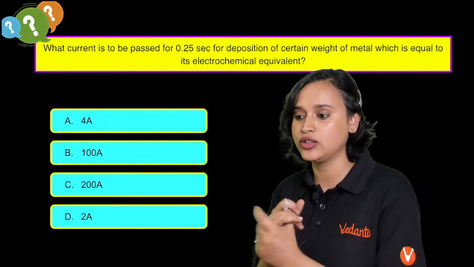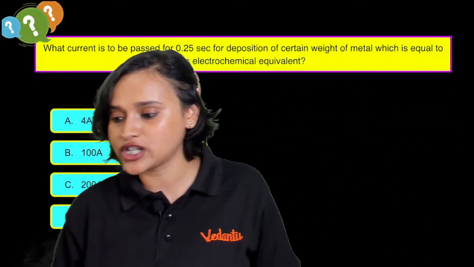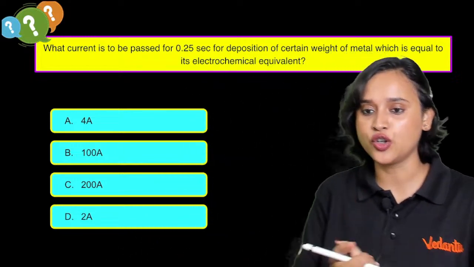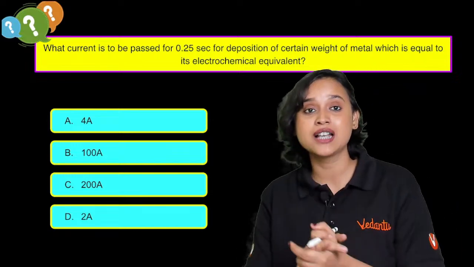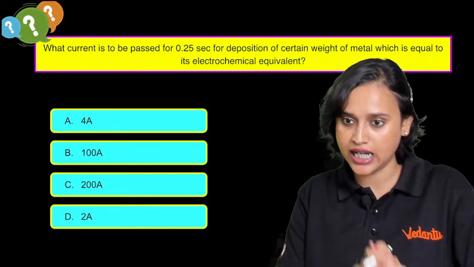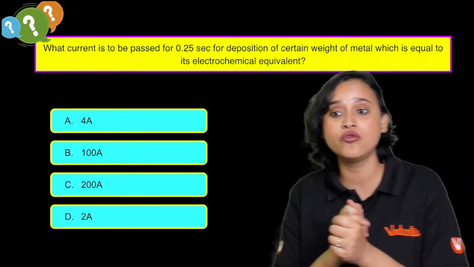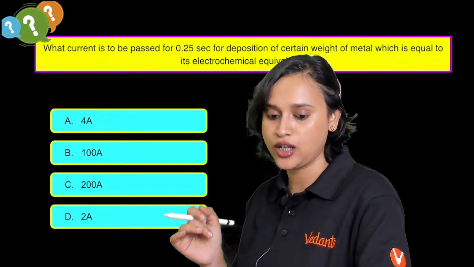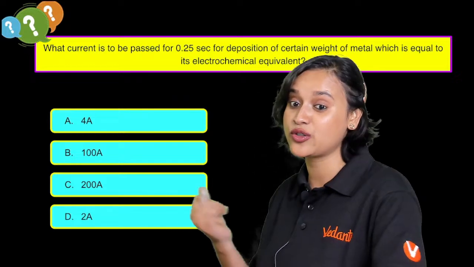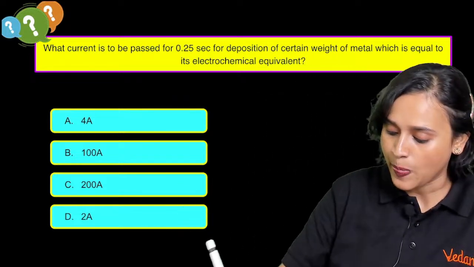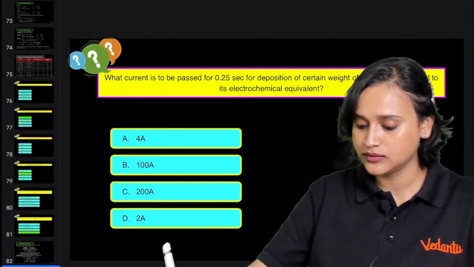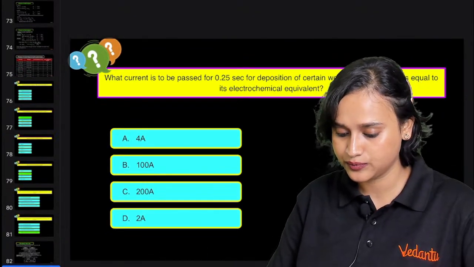Now let us calculate, everybody. Chalo, let us solve some more questions, because questions are the most important part of your JEE preparation. So what current is to be passed for 0.25 second for deposition of certain weight of metal which is equal to its electrochemical equivalent? See, I just told you electrochemical equivalent. What is it, everybody? So guys, once again, let me try and solve it for you.